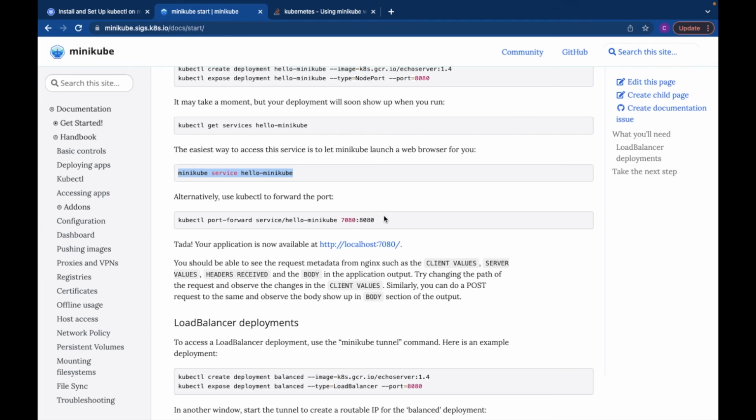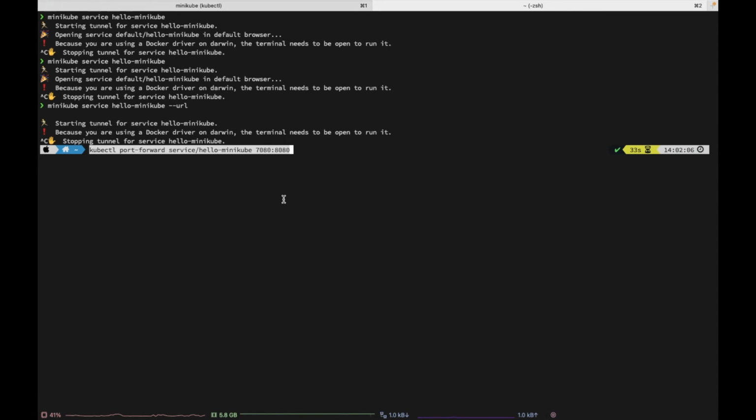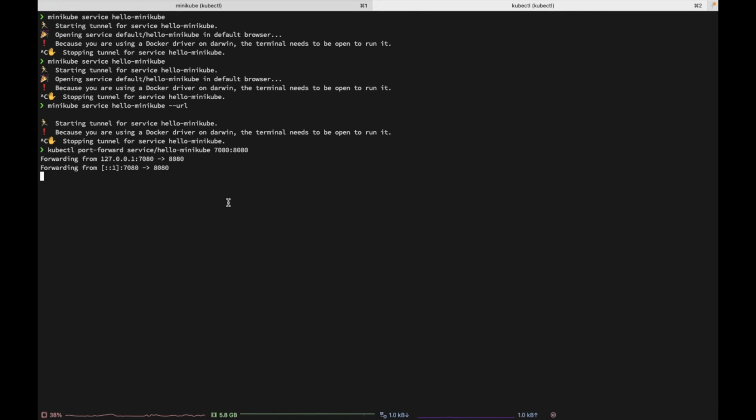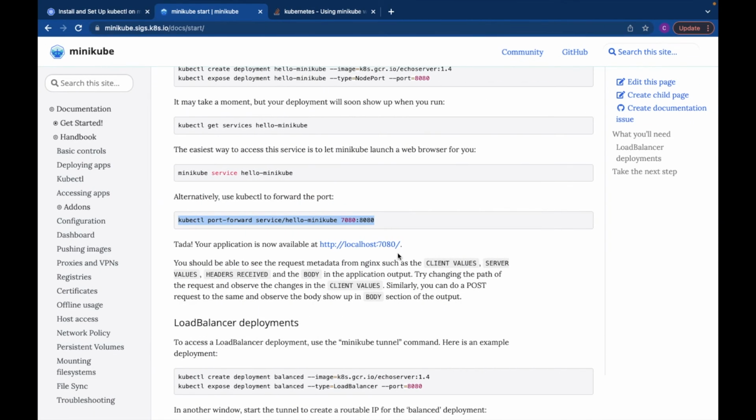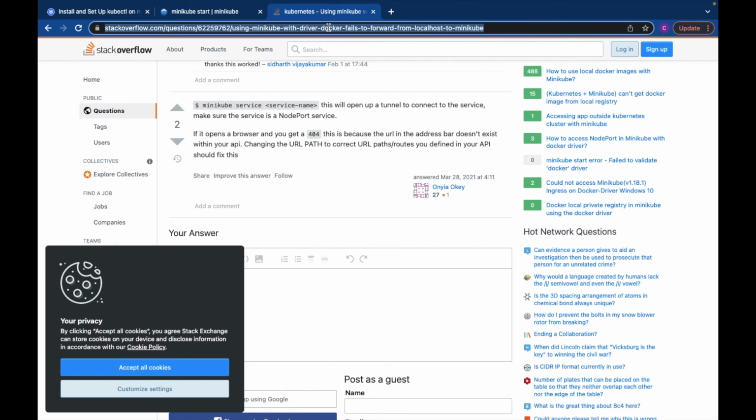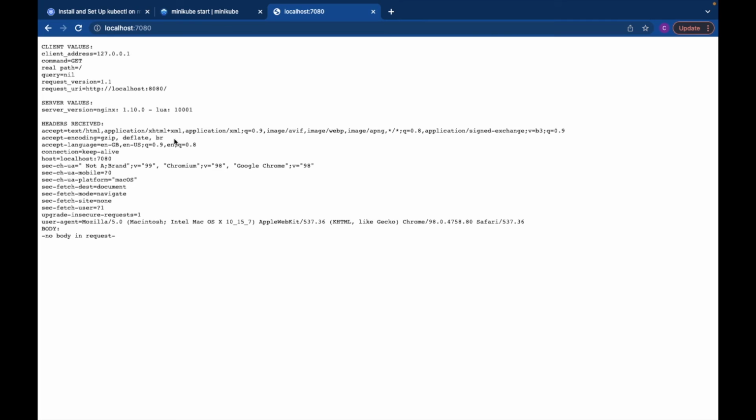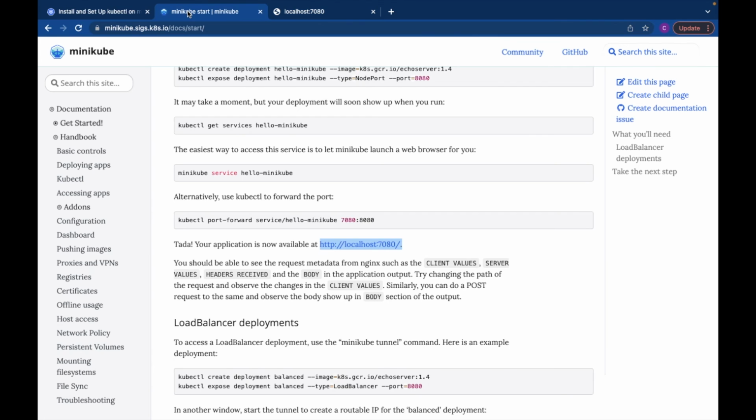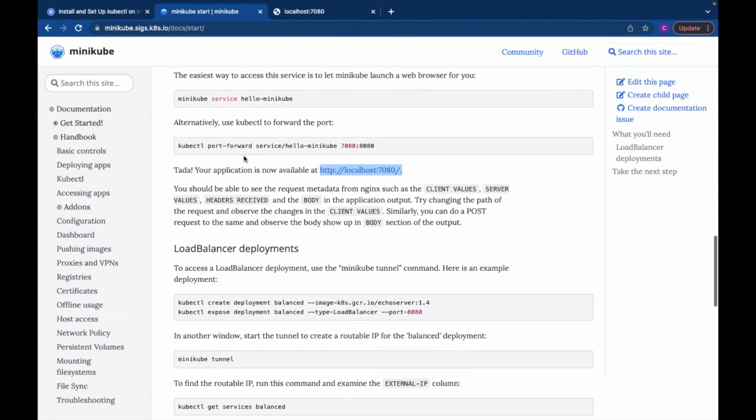Okay, not a problem. We can alternatively use the port-forward command. Now we can see it here, so let's copy the command and run it here. Now we can see our application is available at localhost 7080 because we are forwarding the ports, so that's why we can use 7080. Let's enter here. Now you can see that we got some response, so our service is up.